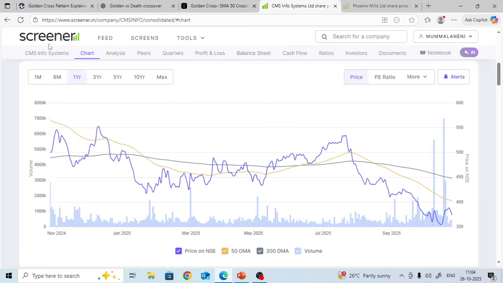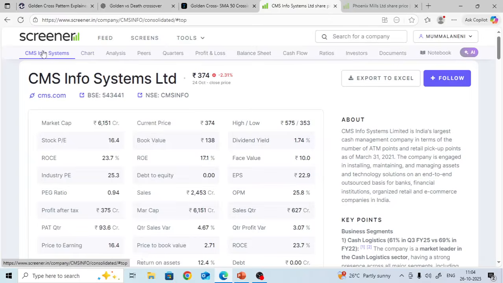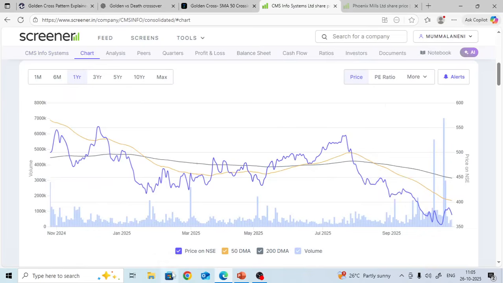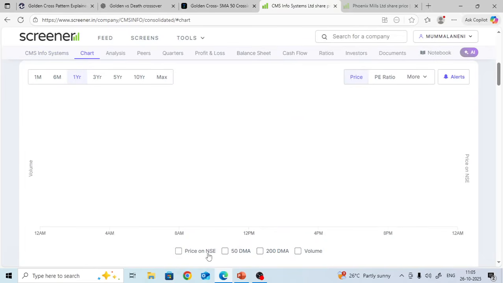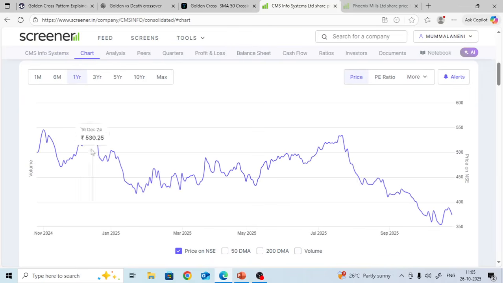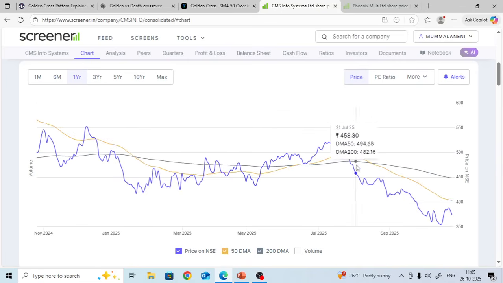Let me go to screener.in. In this one, what is this chart? This is the CMS Info Systems chart. Let me deselect all of them and select price on NSE. This is the price chart of CMS Info Systems. Let me select the 200 days moving average first. This is the 200 days moving average, and this is the 50 days moving average. This 50 days moving average crosses below the 200 days moving average, which means this is death crossover.